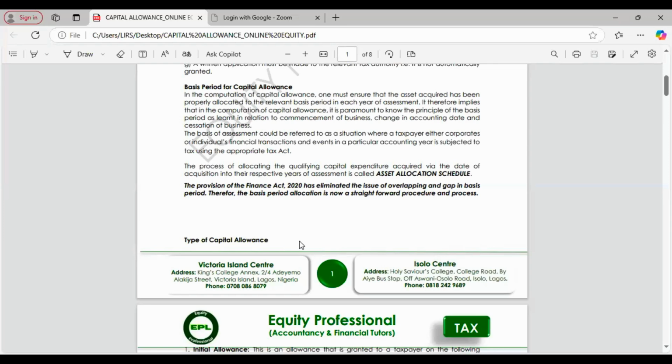Assuming they commence on 1st of April 2020, and the accounting date is 31st December. That means the basis period relating to that particular company